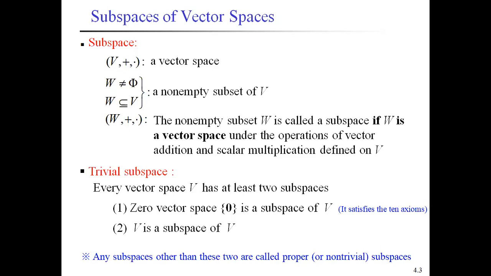These two subspaces are called trivial subspaces of a vector space V. Subspaces other than the trivial subspaces are called proper subspaces, or non-trivial subspaces.